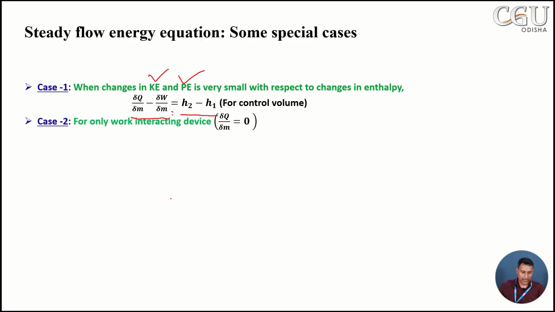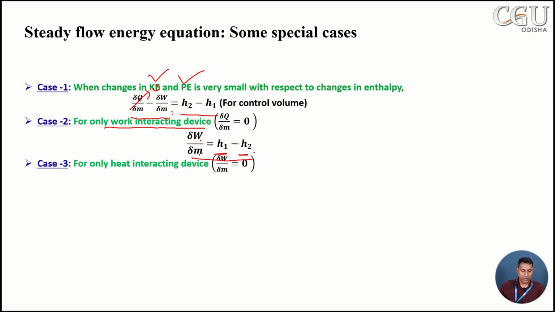Then case 2, where there is only a work interaction device, that means the heat transfer term del q by del m becomes 0. Then our next expression is del w by del m is equal to h1 minus h2, that means the work interaction will be the enthalpy difference between inlet and outlet. Then for the case where only heat interaction is there, that means the work output is 0, the expression we get is del q by del m is equal to h2 minus h1.